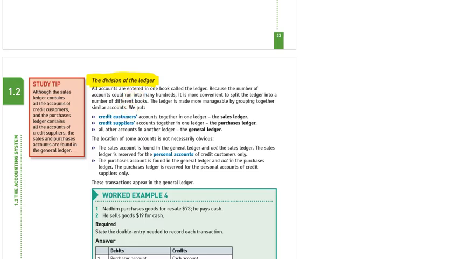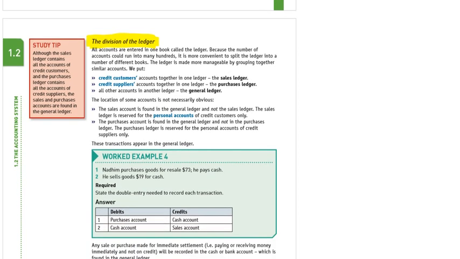So we mainly use three types of ledgers. Number one is the sale ledger, where we record every credit customer transaction. Credit customer transactions will go to the sale ledger, and the second ledger we will prepare is the purchase ledger. If we buy anything from a supplier on credit, every credit purchase transaction will be recorded in the purchase ledger.